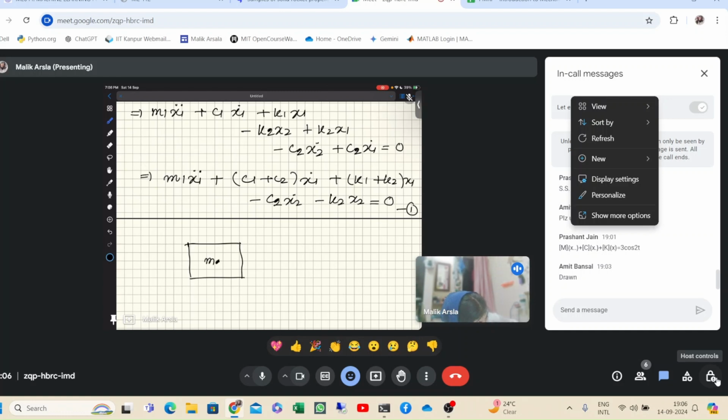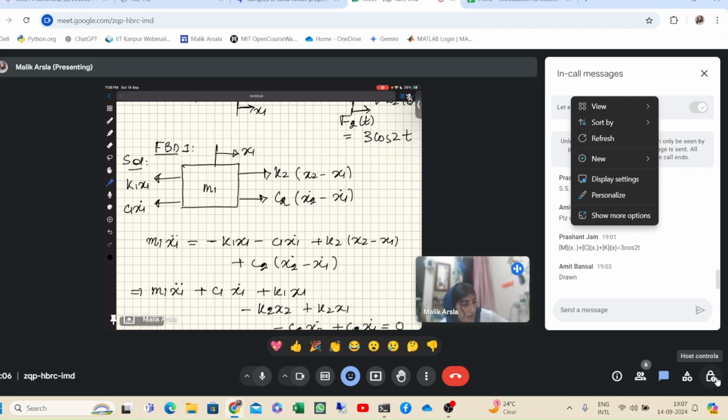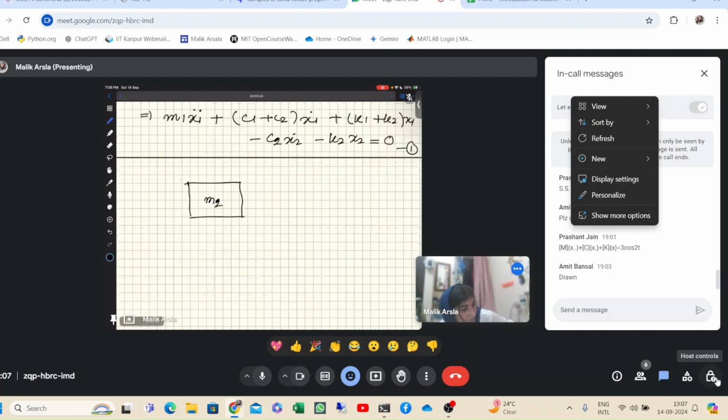And for the second mass m2, what will be the equation of motion? It's simple, these two forces will just act in the opposite direction. So it will be k2 into x2 minus x1, and it will be c2 into x2 dot minus x1 dot, and from here it will be f2 of t, right? So all the forces we have written, it will be the FBD of mass 2.